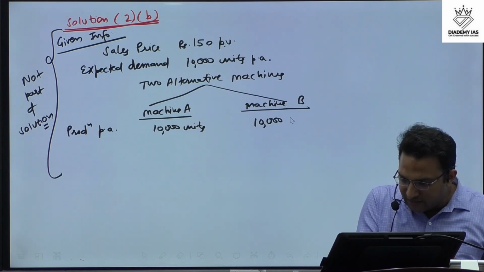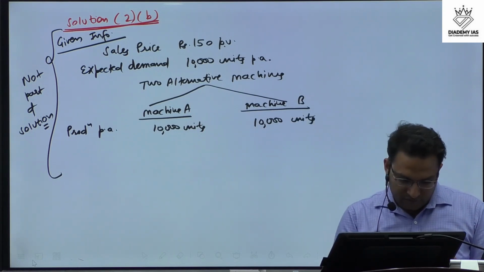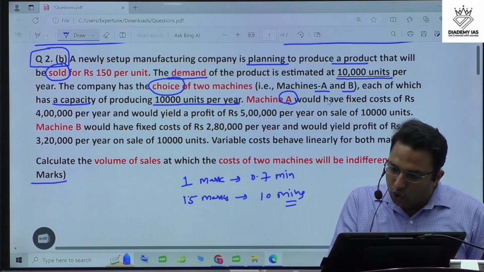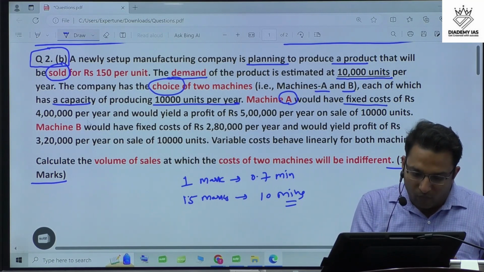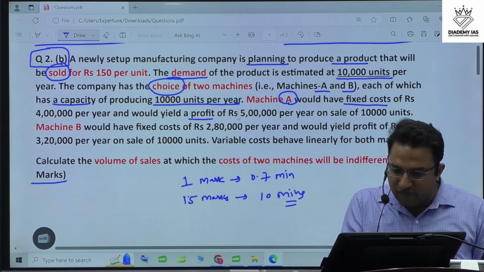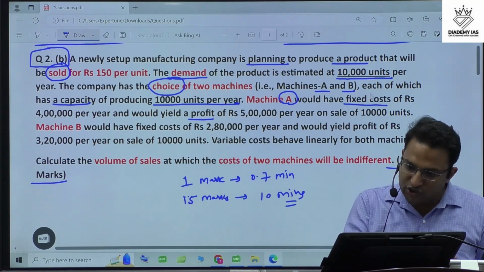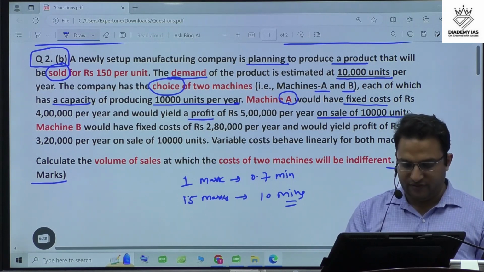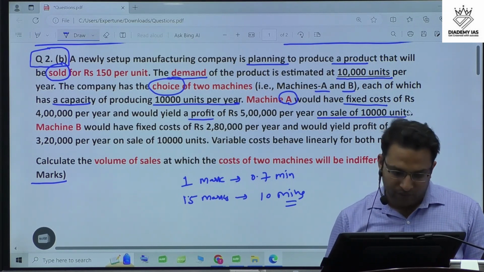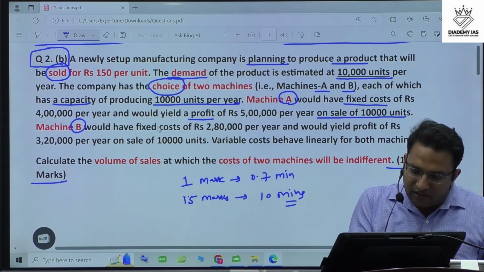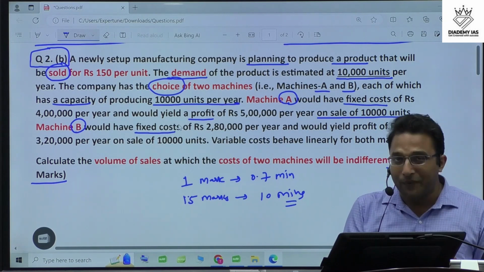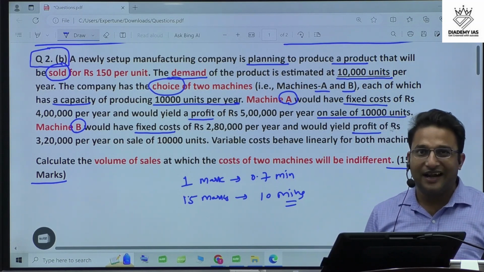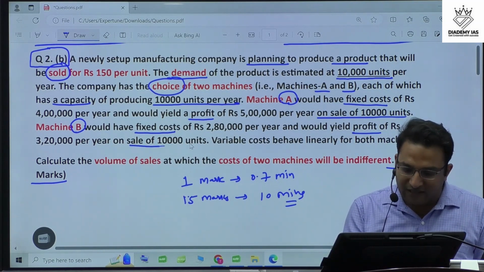Machine B, it is 10,000 units. Now, machine A would have the fixed cost of rupees 4 lakh per year and would yield a profit of 5 lakh rupees per year. So fixed cost they have given, profit they have given on the sale of 10,000 units. This is the information of machine A, and then machine B would have the fixed cost of rupees 2,80,000 per year, and that would yield the profit of rupees 3,20,000 per year on the sale of 10,000 units.